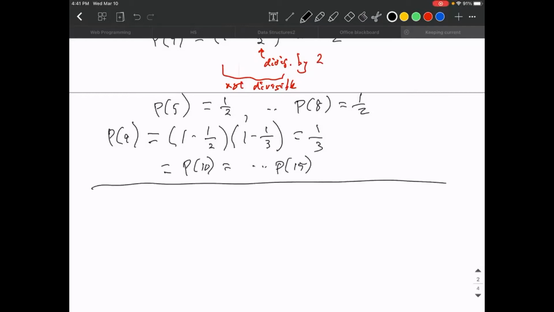Something new happens now at 16. You might think that you should just do this multiplication. However, we have to adjust this a bit because we don't know if 4 is prime. In fact, it isn't. And the fact that it might not be prime means we maybe shouldn't be doing that. But we do know its probability of being prime. And the probability that 4 is prime happens to be 1/2.